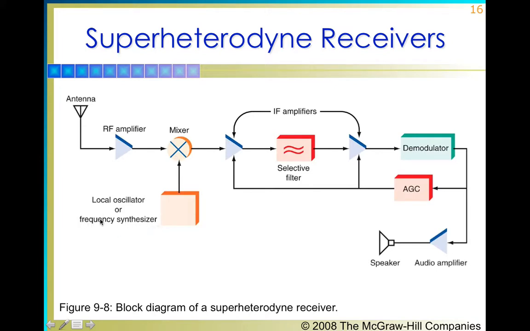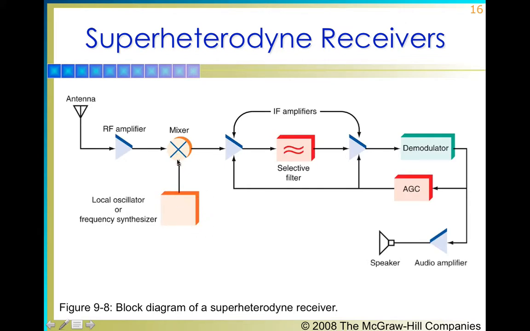A frequency synthesizer is a circuit which generates local oscillation signals, and it is particularly used to down convert a received signal from a particular frequency to some other frequency. That is the purpose for which it is installed here. It is basically generating local oscillations.